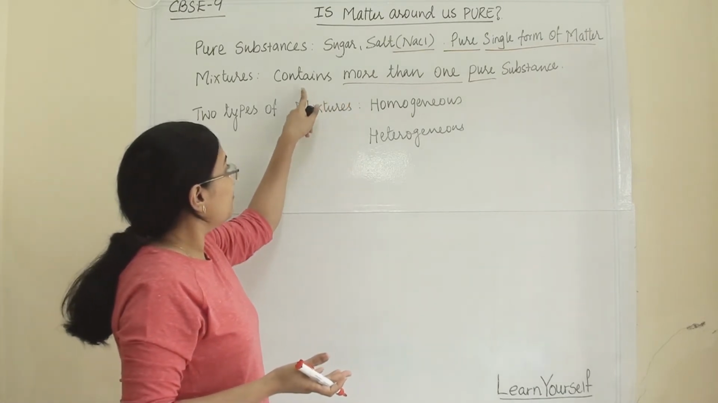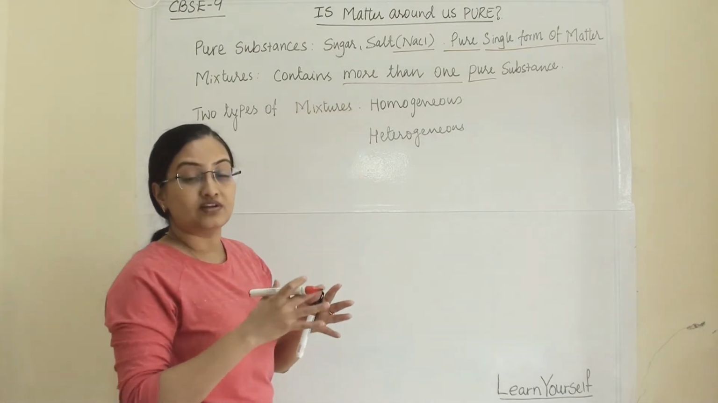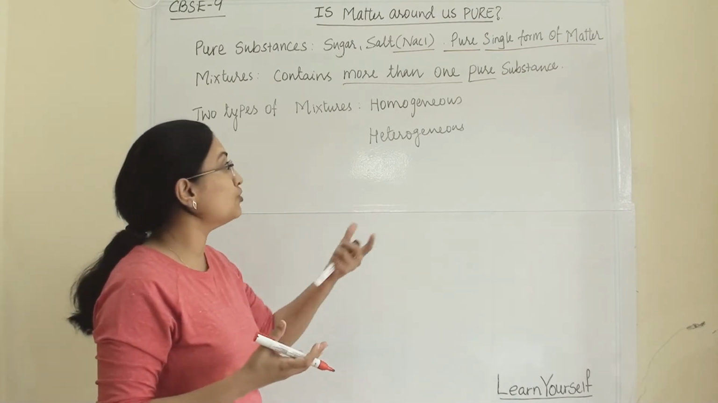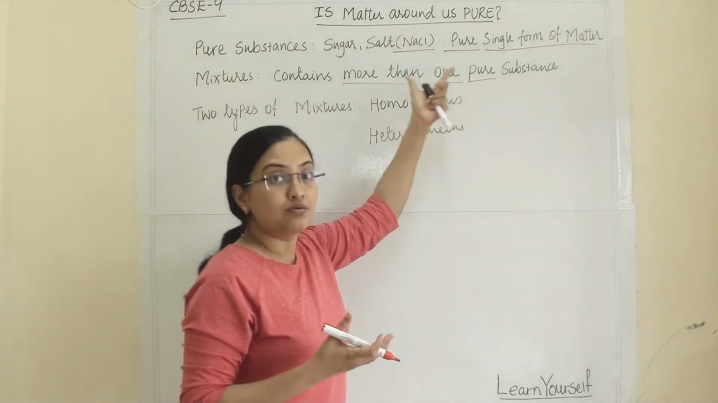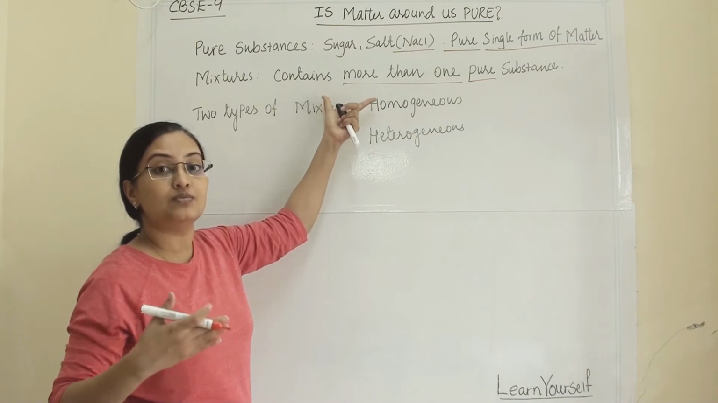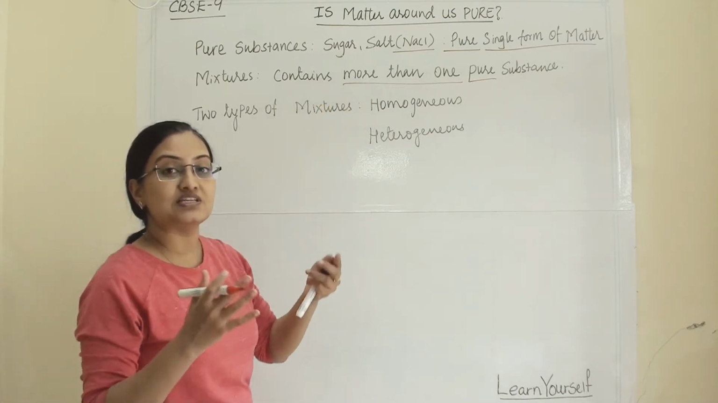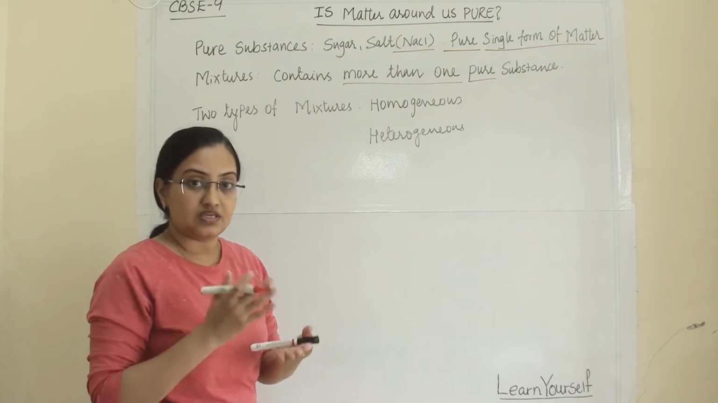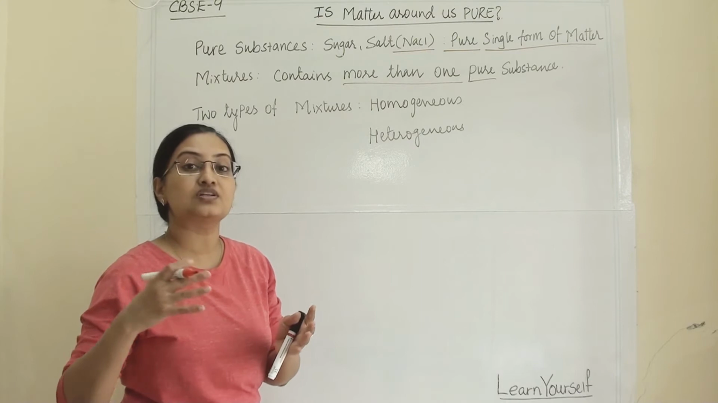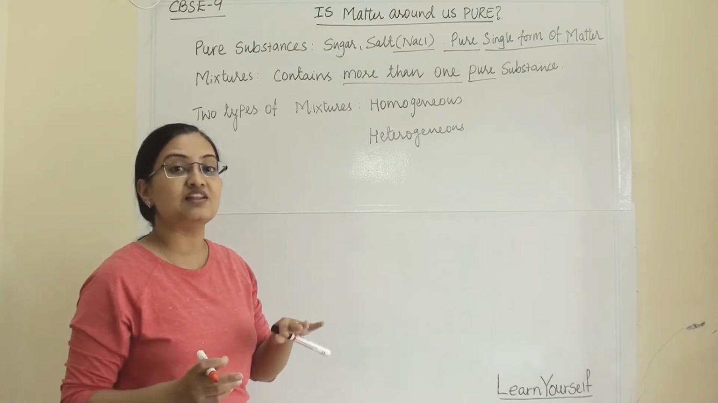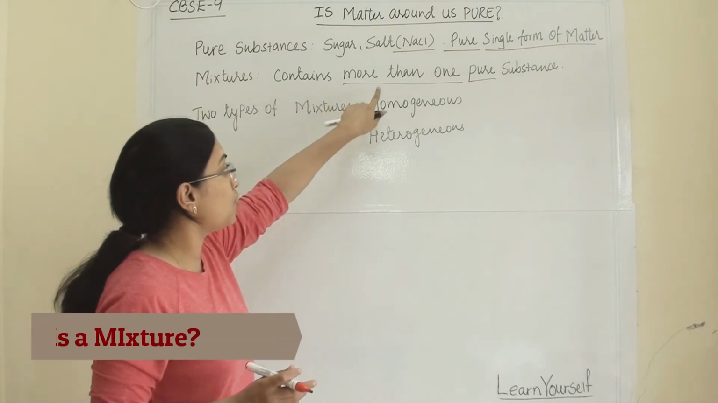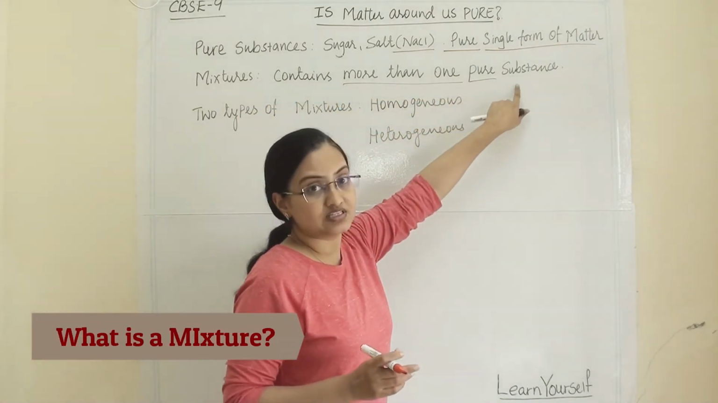Now when we are talking about mixtures, a mixture contains more than one substance. When more than one substance are mixed with each other, even though all those substances are pure, we cannot term the mixture as pure, because it is a mixture. Yes, in the mixture there are many pure components, many pure substances, but the mixture itself is not pure. So what is a mixture? It contains more than one pure substance.